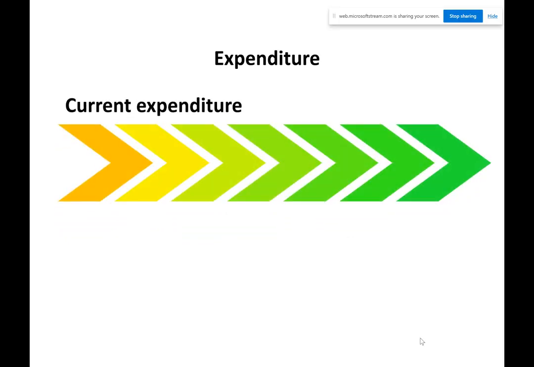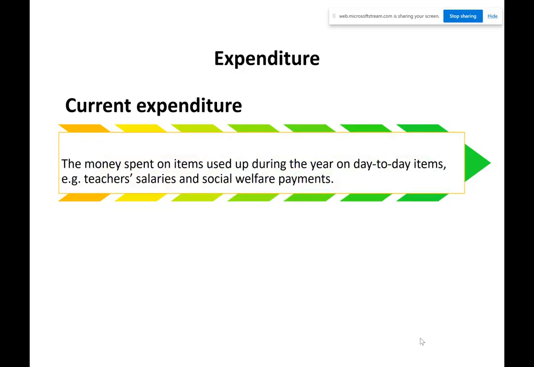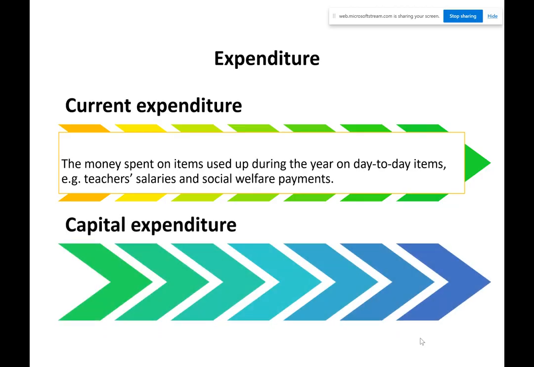Again, same thing. Current expenditure, capital expenditure. Current expenditure being the day-to-day stuff. Okay, my salary, people's social welfare payments, and again, that's the bulk of where they spend their money. I'm going to show you a little chart now for a second. And then the capital stuff is not the day-to-day. So again, these are the one-off ones.